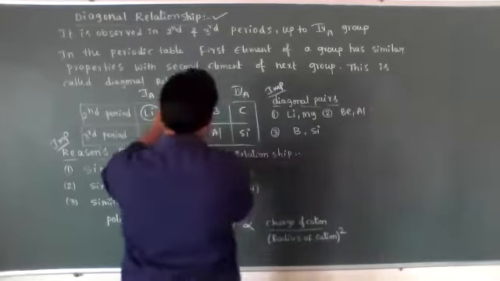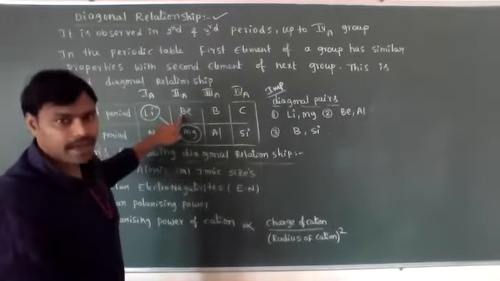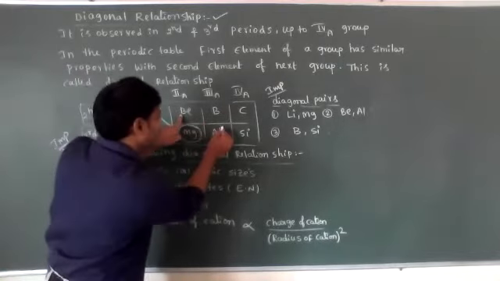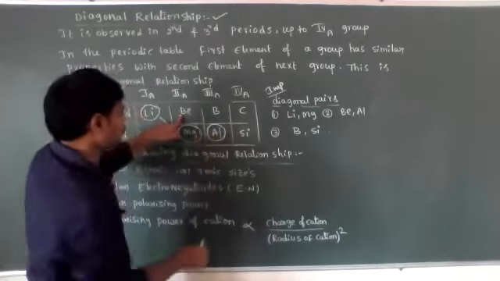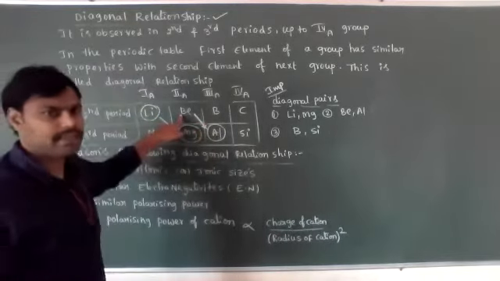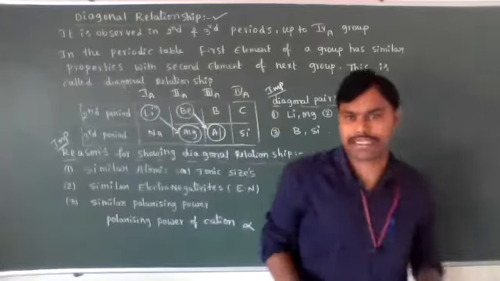Now come to the second group. The first element, beryllium, has similar properties with the next group's second element, which means beryllium and aluminum have similar properties.